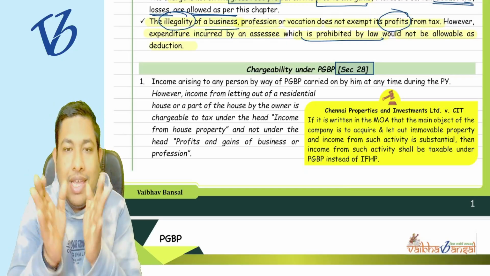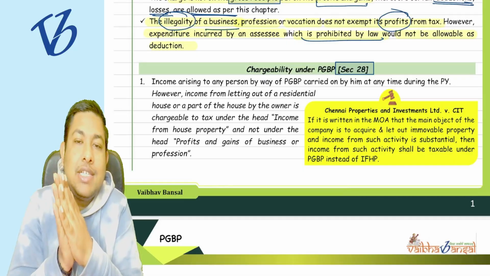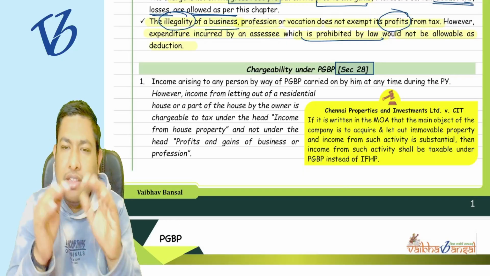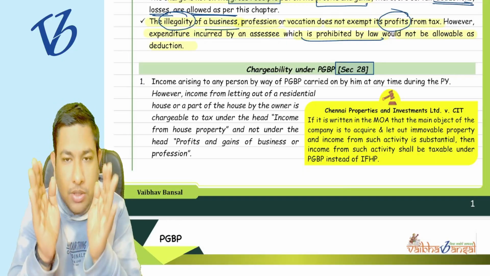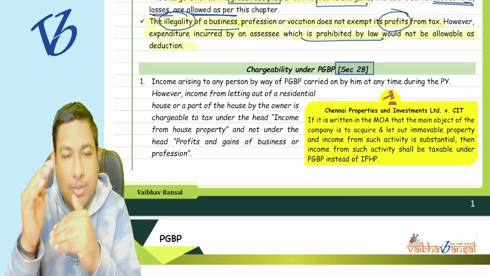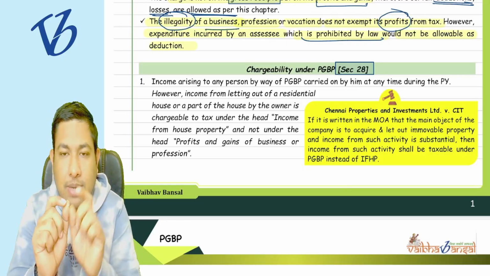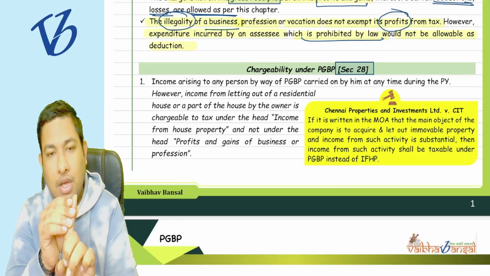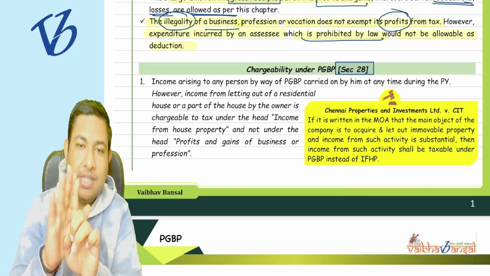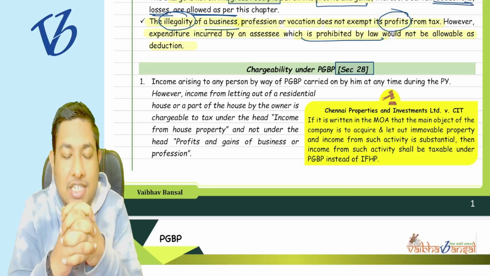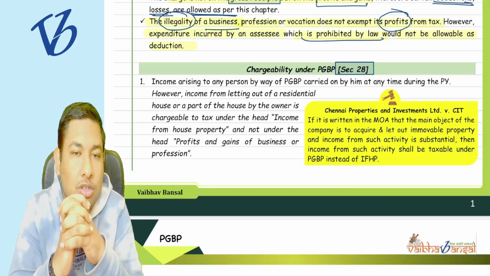For that, there is always a chargeability section, the charging section. This is usually the first section of that particular chapter. Our income tax has been divided into various chapters. Out of that, there is a chapter called PGBP. In that PGBP chapter, there is a first section which talks about the chargeability of the income, chargeability under the PGBP. What does it talk about?